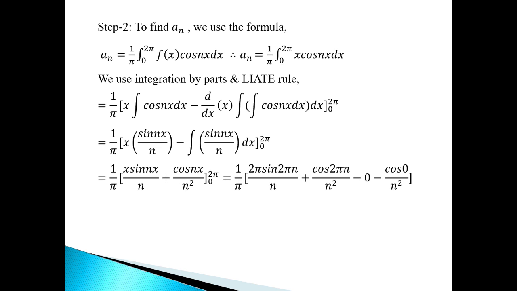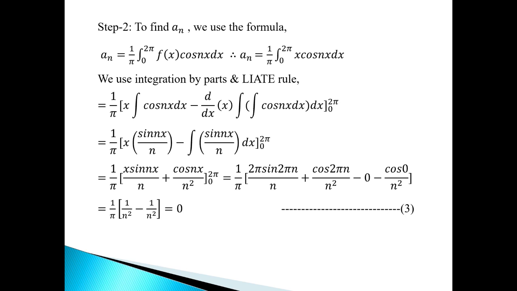Now simplifying we have 1 upon pi into x sin nx by n plus cos nx by n square, limit from 0 to 2 pi, as the integration of sin nx is minus cos nx by n. So minus minus becomes plus and n into n is n square. Now we put upper limit minus lower limit. So we have 1 upon pi into 2 pi sin 2 pi n by n plus cos 2 pi n by n square minus lower limit 0 minus cos 0 by n square.